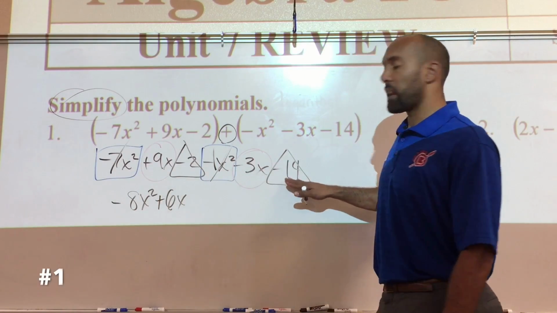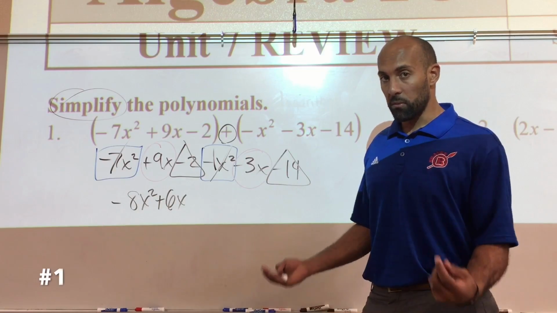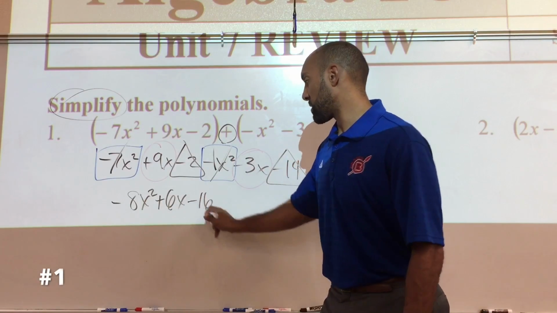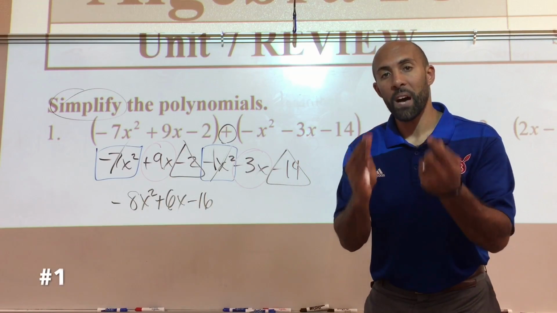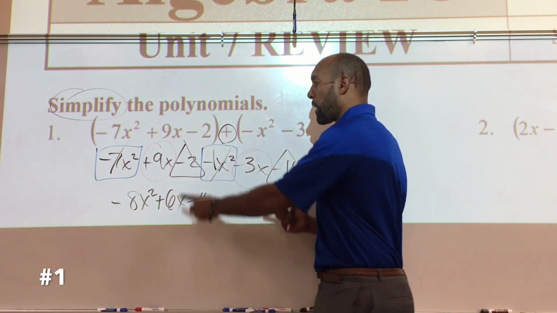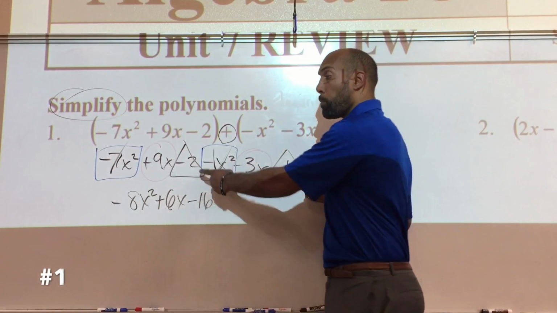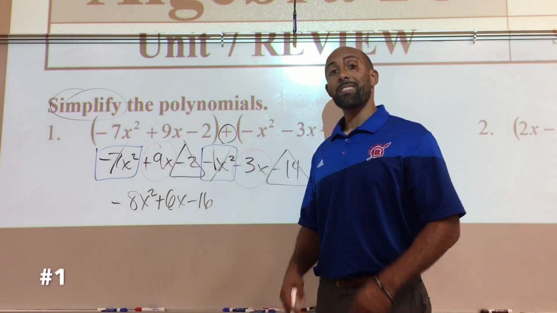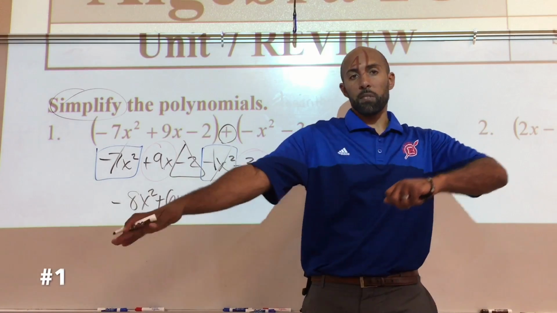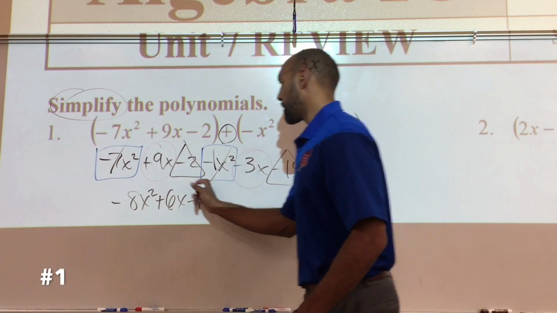Negative 2 and negative 14. Remember, when we're adding these two negative numbers, it becomes negative 16. It doesn't become positive, okay? When you add two negatives, they stay negative. If I were to multiply these two numbers, that's when it becomes positive. And we always say negative times a negative becomes a positive, okay? All right, that's your answer.